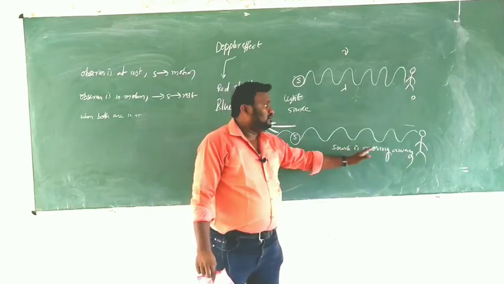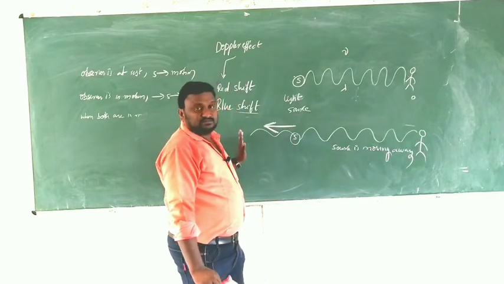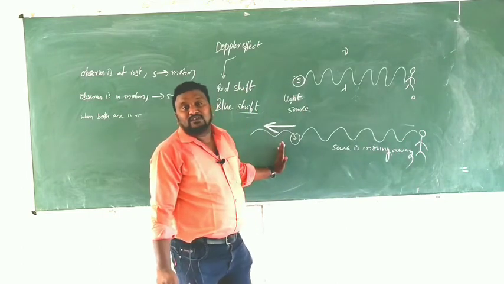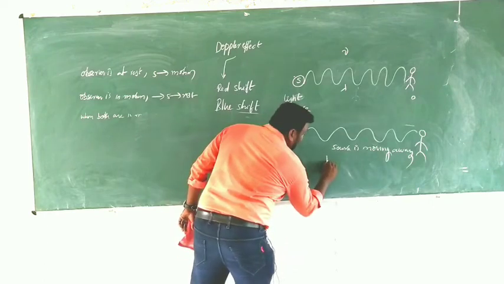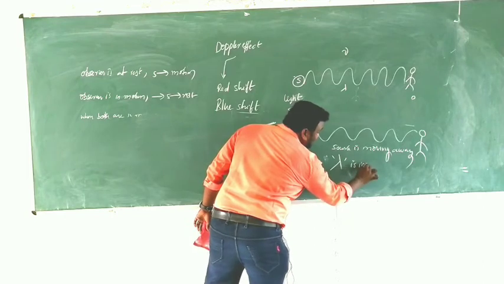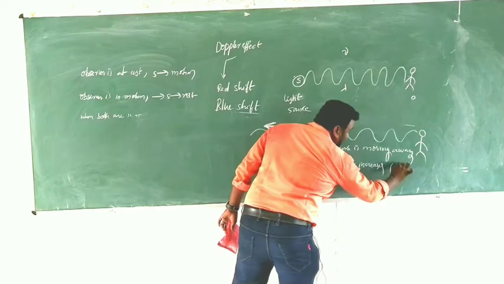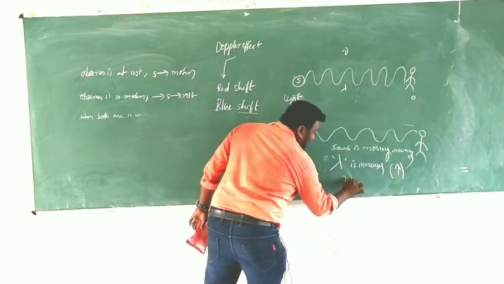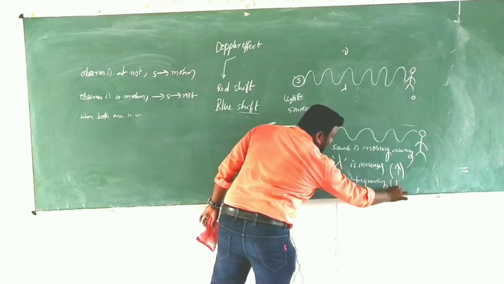Here it is moving in this direction. The source is moving away from the observer. In this case the wavelength, lambda, increases, which I show with an upward arrow. And as the wavelength increases, the frequency decreases.